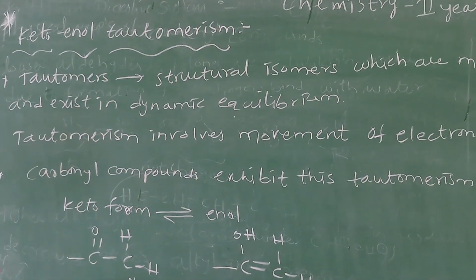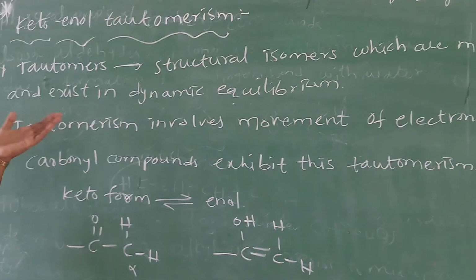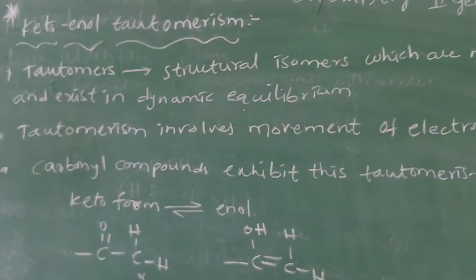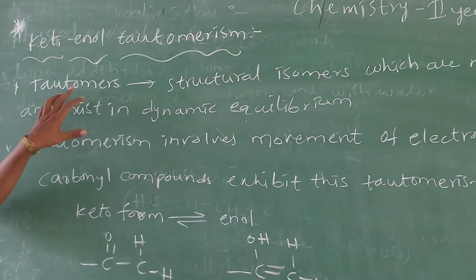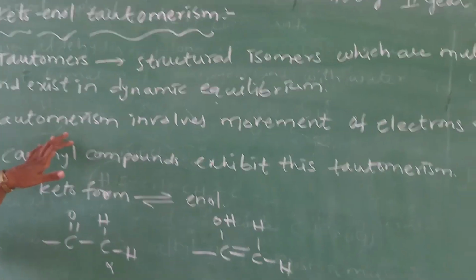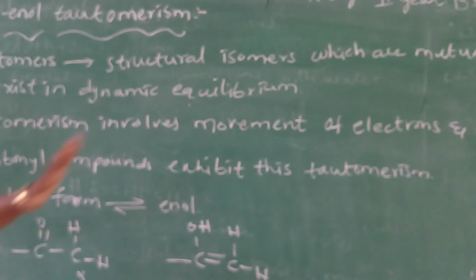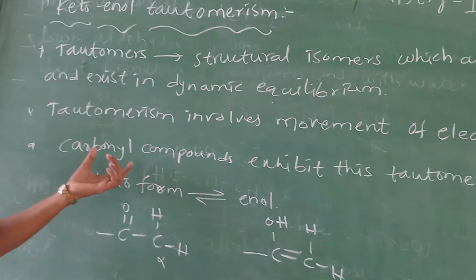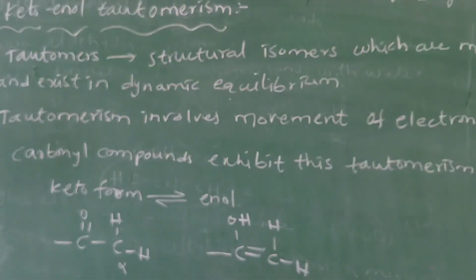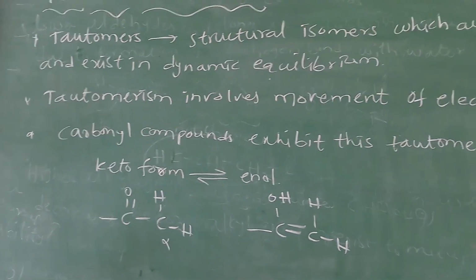One form is converted into another form, and they exist in dynamic equilibrium. In tautomerism, movement of electrons and atoms takes place. And here carbonyl compounds exhibit this type of tautomerism. Only carbonyl compounds exhibit this tautomerism.